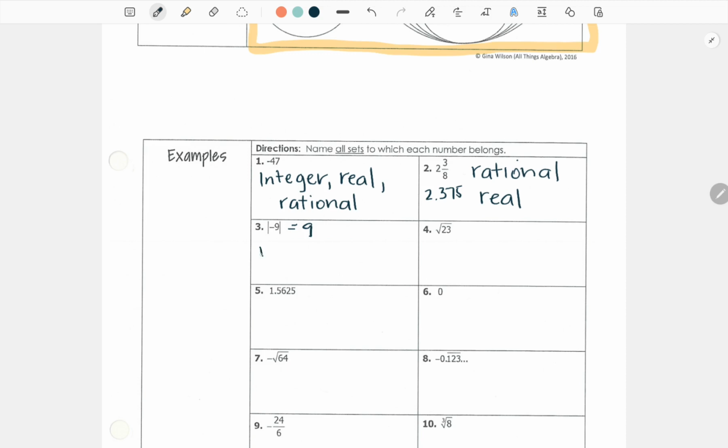All right, so we have an absolute value of 9, which is just 9. And we know 9 can be a real number. Ooh, 9 can be a lot of things. It can be a rational number. We know 9 can be an integer because it's on the number line. It can be a whole number and a natural number because it's positive.